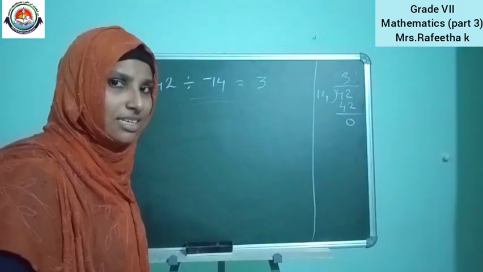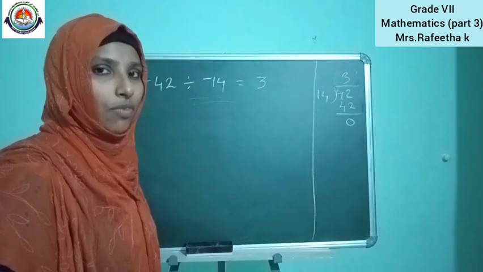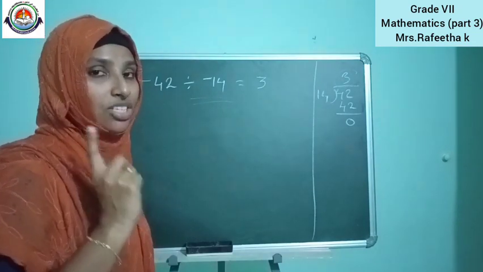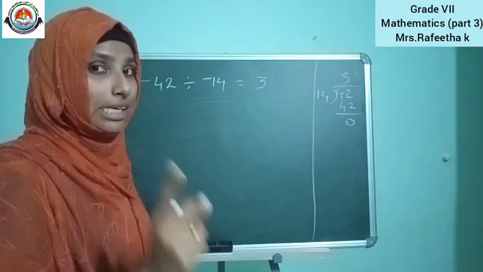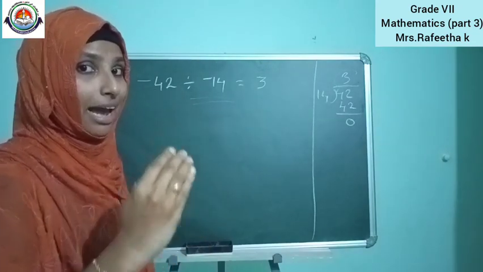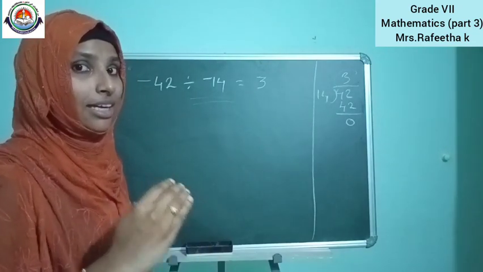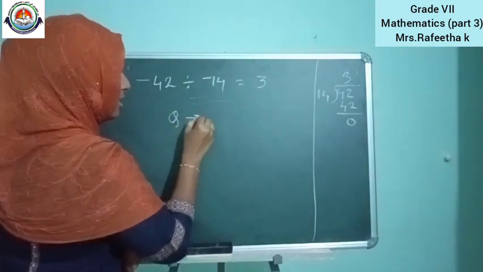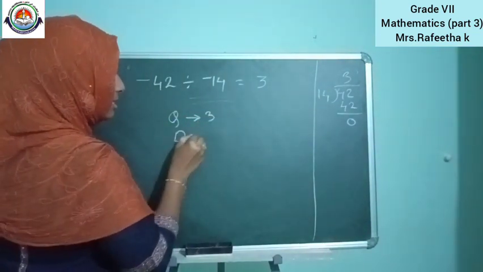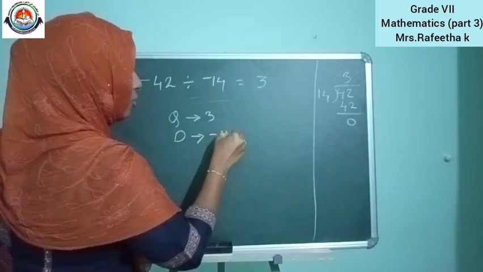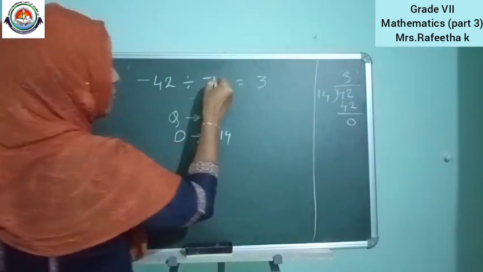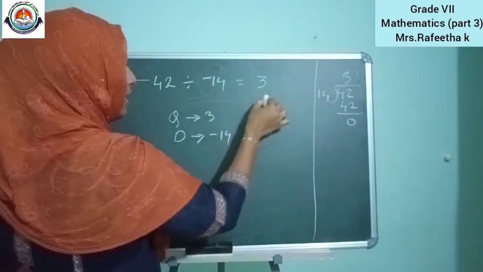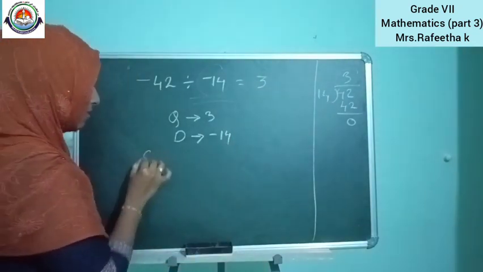Is there anything else we want to do? Yeah, they said to check your answer by multiplying the quotient and divisor. Here the quotient is 3 and the divisor is minus 14. So shall we multiply?